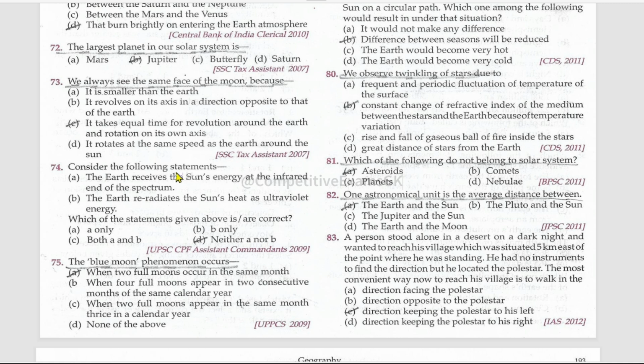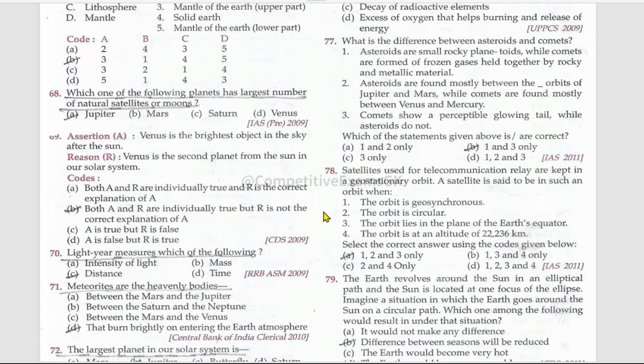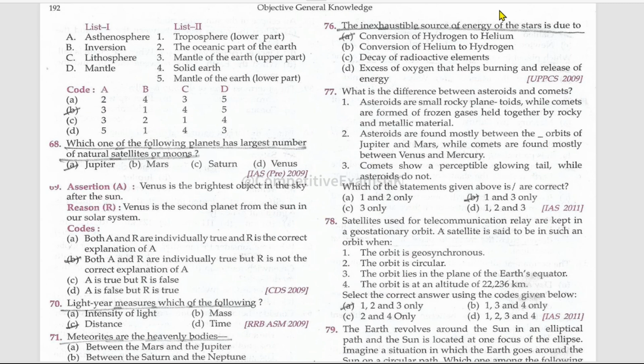Consider the following statements. Which of them are correct? The Earth receives the sun's energy at the infrared end of the spectrum. No, false. The Earth re-radiates the sun's heat as ultraviolet energy. No, false. The blue moon phenomenon occurs when two full moons occur in the same month. The inexhaustible source of energy of the stars is due to conversion of hydrogen to helium.